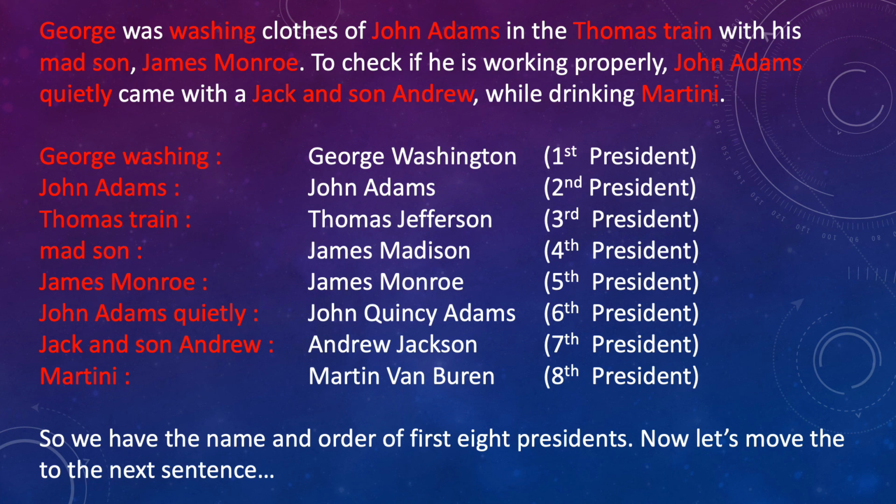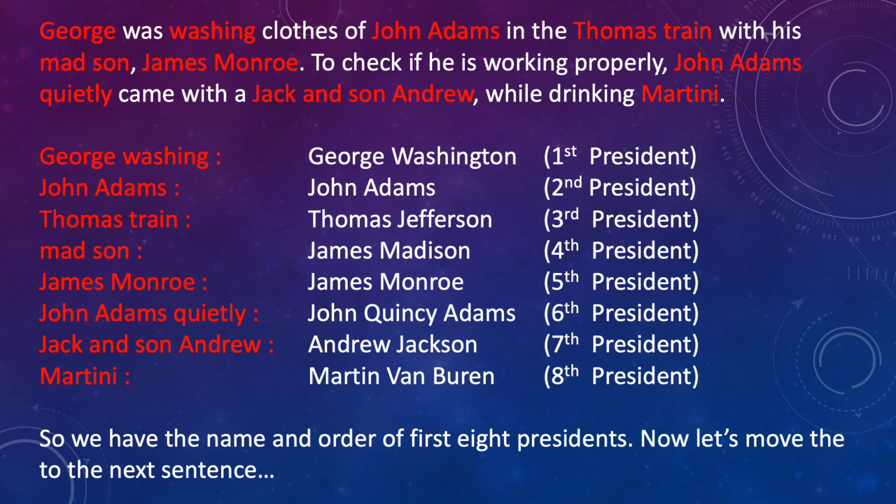So first I will read the sentences and then we'll look into the names. George was washing clothes of John Adams in the Thomas train with his mad son James Monroe. To check if he is working properly, John Adams quietly came with a Jack and son Andrew while drinking martini. So the words of importance are here: George washing, John Adams, Thomas Train, Madson, James Monroe, John Adams, quietly, Jack and son Andrew, martini.